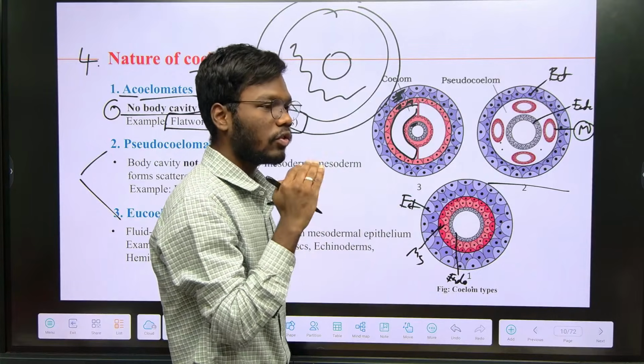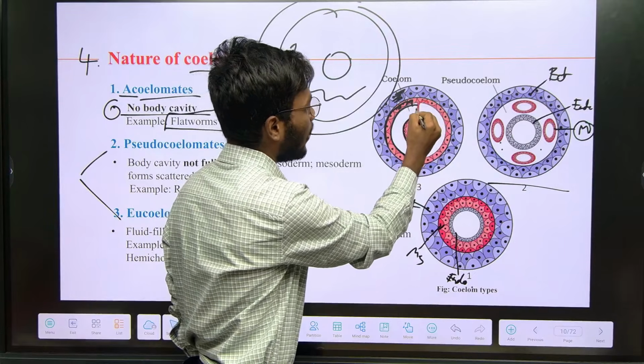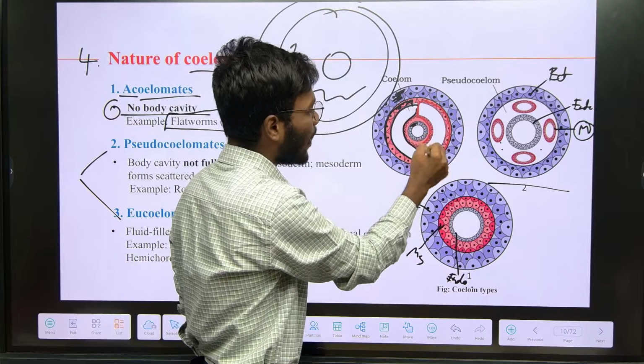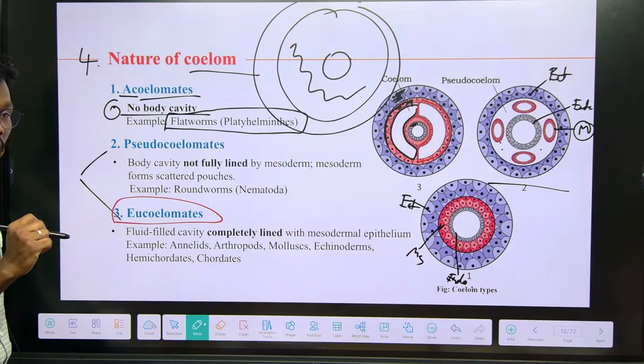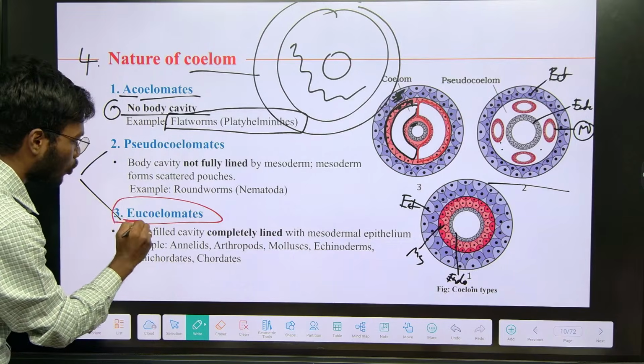The cavity is fully lined by mesodermal tissue. You see, the cavity is fully lined by mesodermal tissue. This type of animals we call eucoelomates. If it is fully lined by mesoderm, that means eucoelomates. Eu means true.